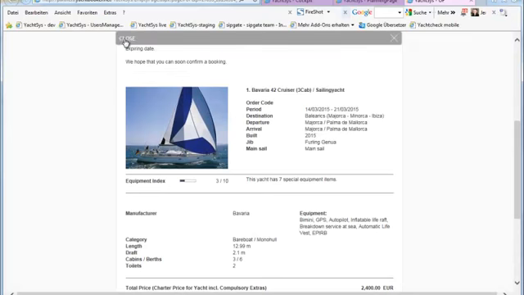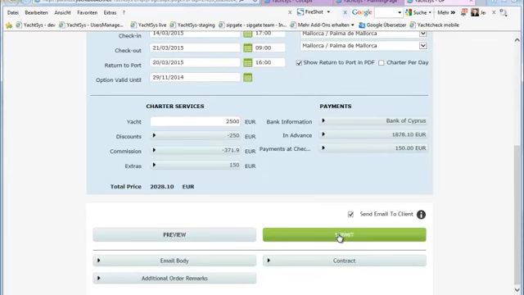Then close the preview and click on submit in order to send this email to the agent.